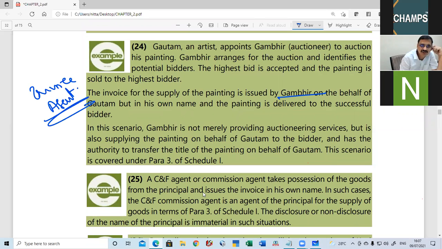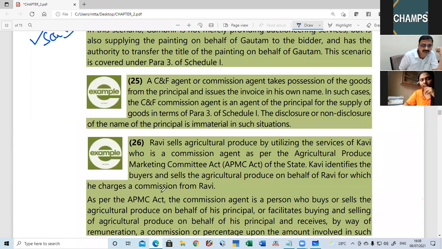If the invoice is issued in the name of the agent, what will automatically happen? Will Schedule 1 come into play or not? Yes or no? Yes, sir. Right.